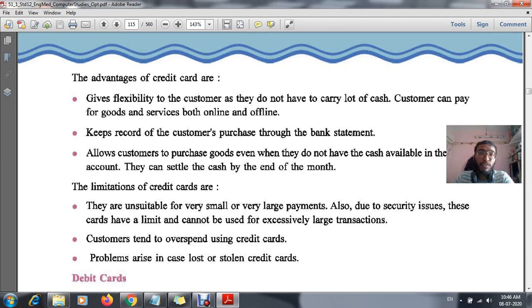Now, the advantages of a credit card. The first advantage is that it gives flexibility to the customer. As a customer, it is not possible for me to carry lots of cash in my hand. It is very risky, it can be lost or stolen. So I prefer to use a credit card, which can be paid online and offline. This is the first advantage of the credit card: it provides flexibility to customers.